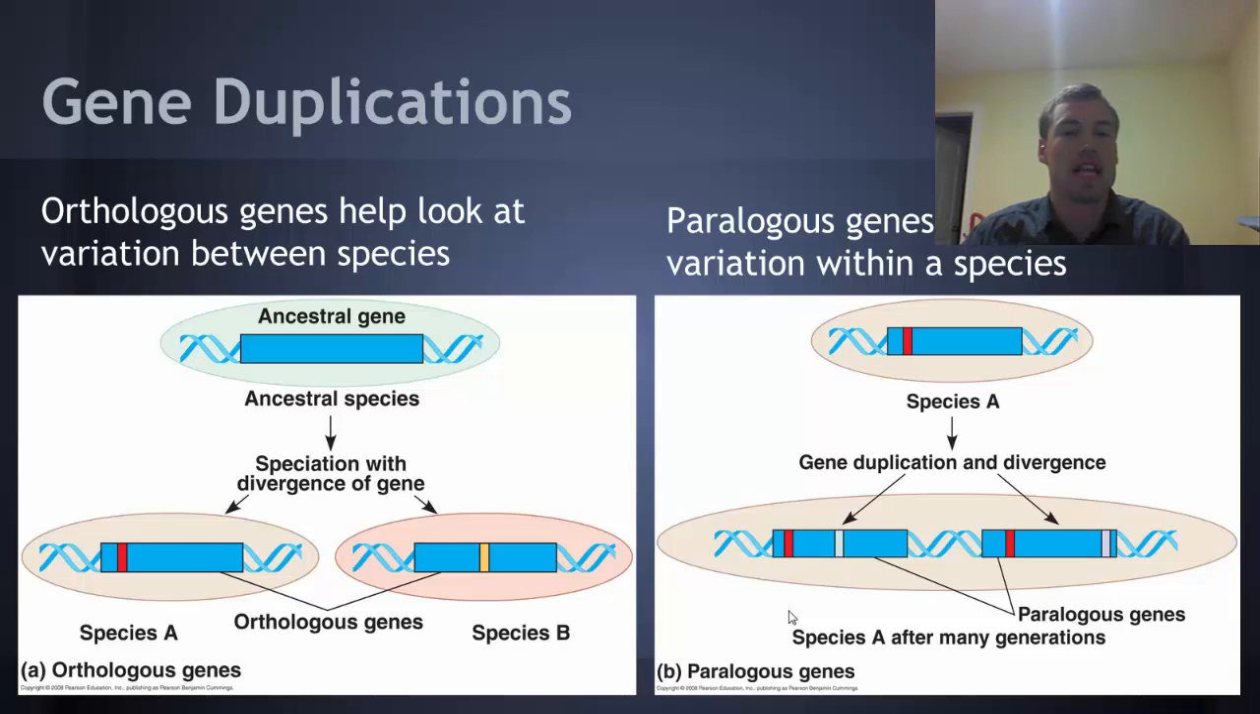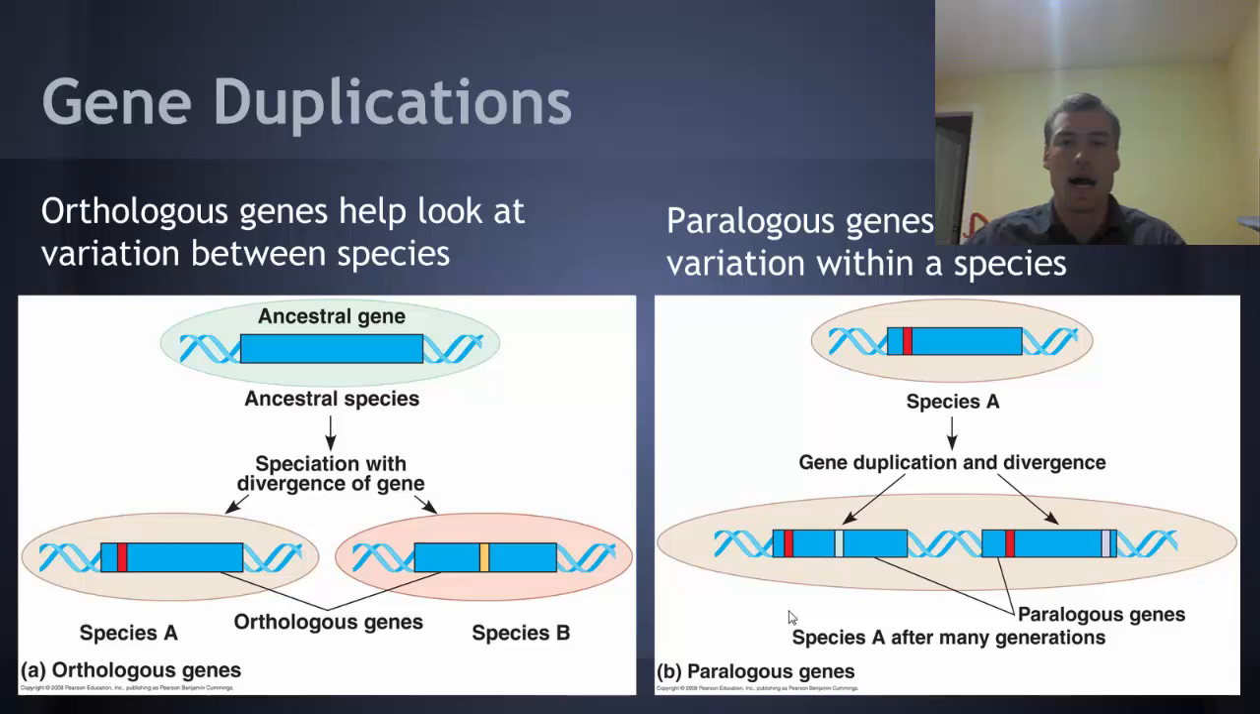Now, when we also take a look at DNA, one of the things we can do is look at gene duplications. And we mentioned this a little bit earlier when we talked about gene families. But there are two different types of duplications. One is orthologous genes, and these help look at variations between species. So orthologous genes duplicate and diverge between different species. They're the same gene, as in they code for the same trait. However, there are mutations that have occurred between those genes, and we use those to look at variations between species.